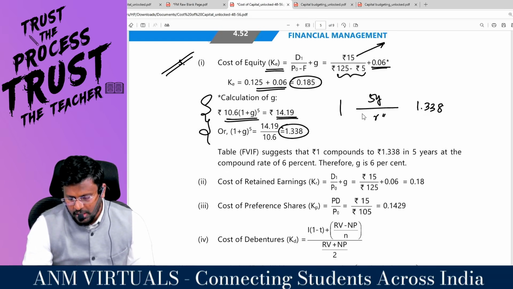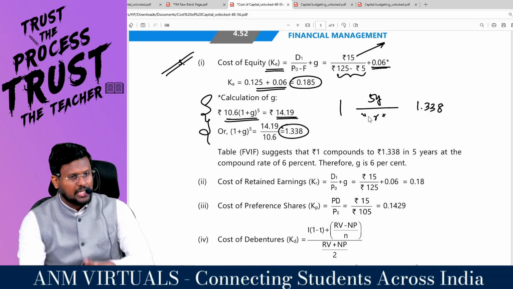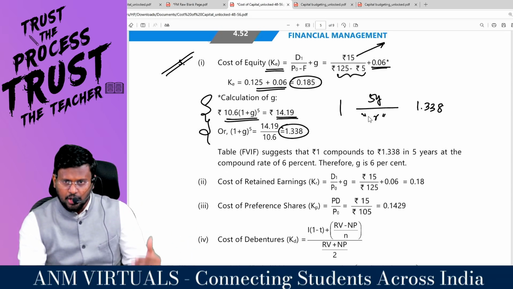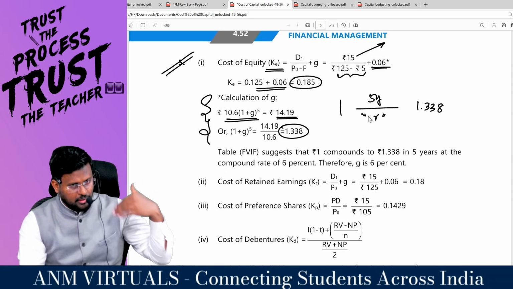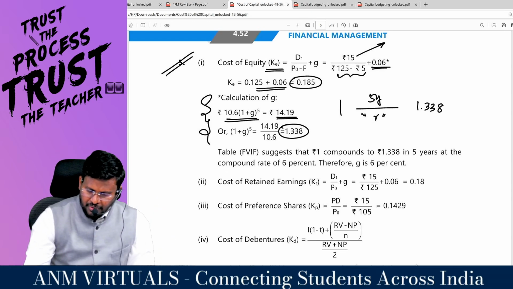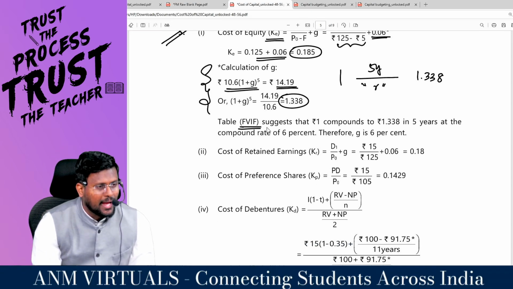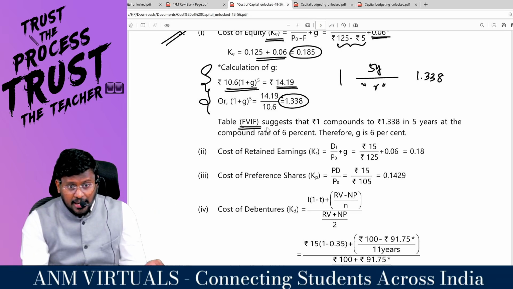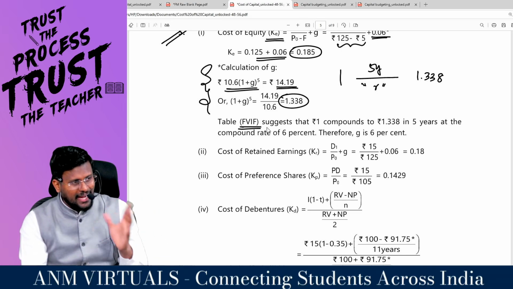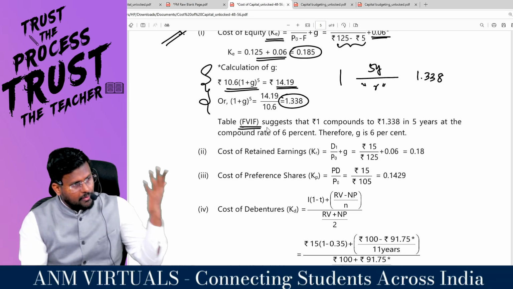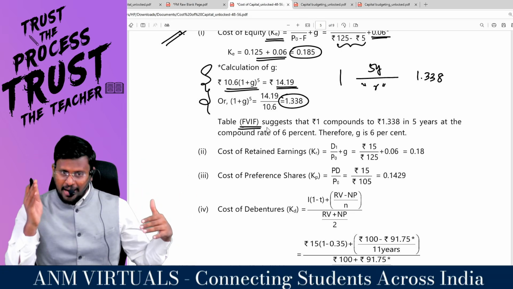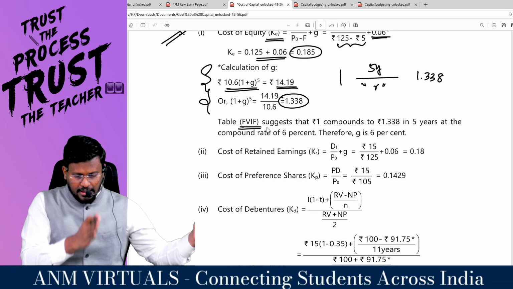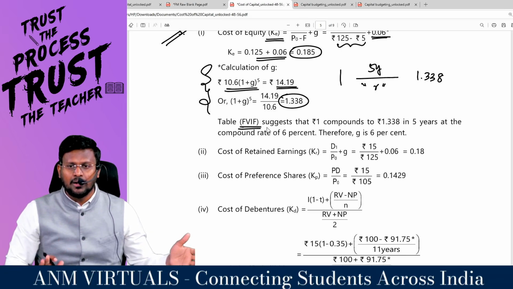After how many years? So it has grown at some rate. Is this discounting or compounding? Compounding, because in capital budgeting we use the technique of discounting, but this is compounding. So we use the future value table, not the present value table. In discounting we will use the present value table, whereas in compounding we will use the future value table, because I already have the present value and I have to reach the future value, so I need the future value table.